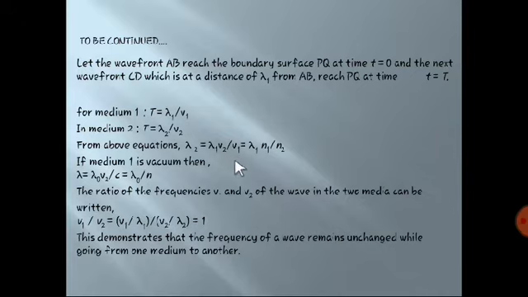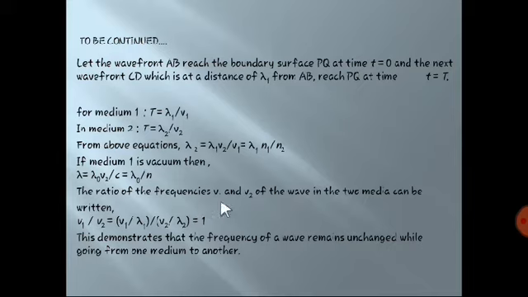But V2 upon V1 is nothing but N1 by N2 by the law of refraction. If we consider medium 1 to be vacuum, lambda 1 will be lambda 0 and V1 will be C. So lambda is equal to lambda 0 V2 divided by C, which is nothing but lambda 0 divided by N.